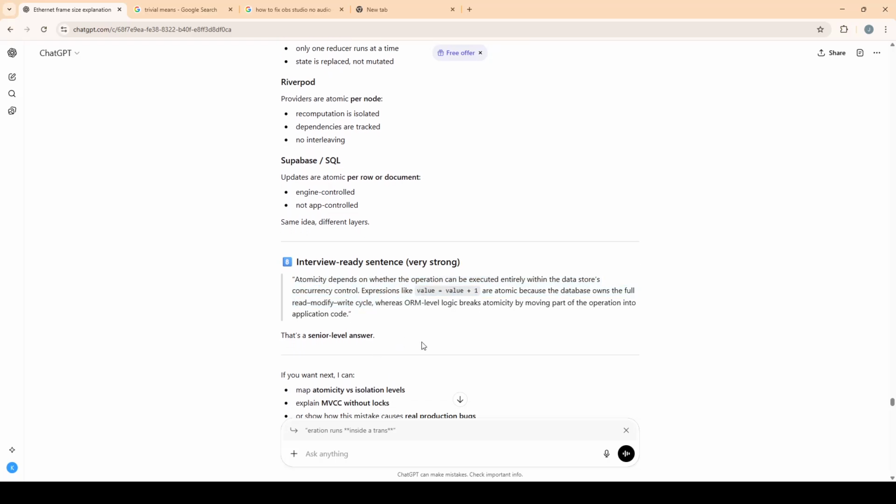Interview-ready sentence: atomicity depends on whether the operation can be executed entirely within the data store's concurrency control. Expressions like value = value + 1 are atomic because the database owns the full read, modify, write cycle, whereas ORM-level logic breaks atomicity by moving part of the operation into application code.